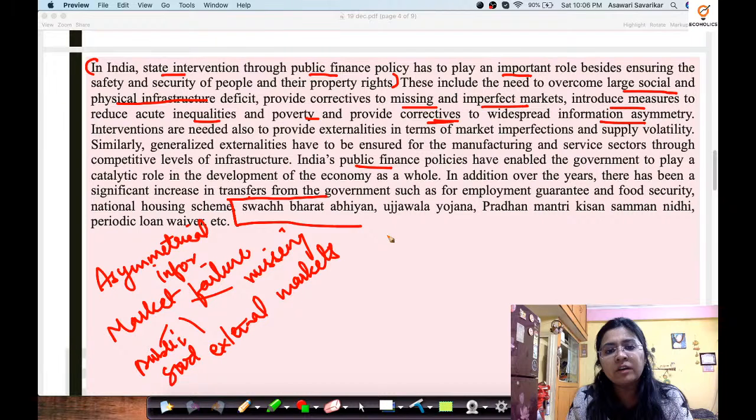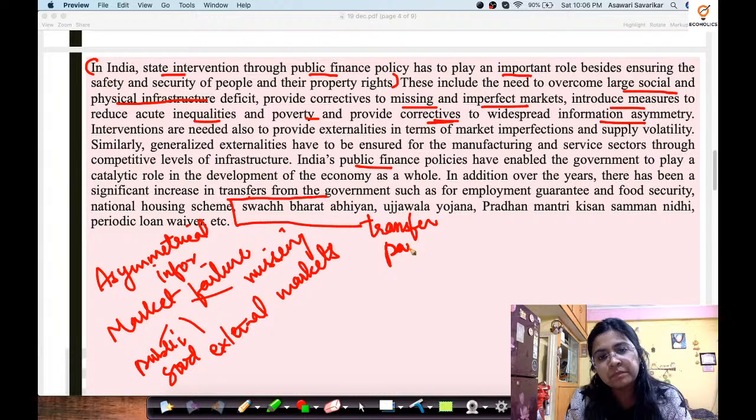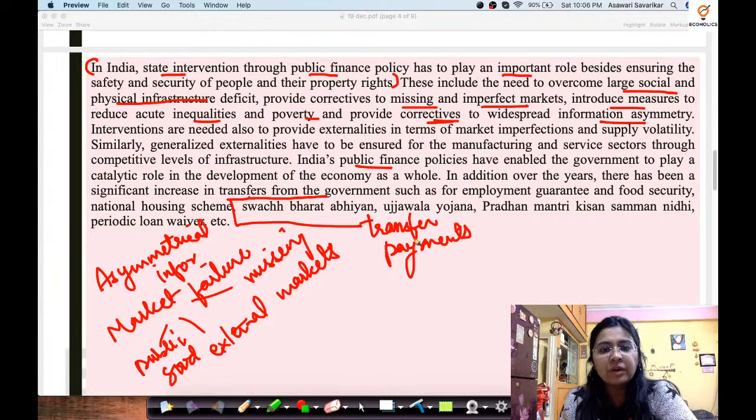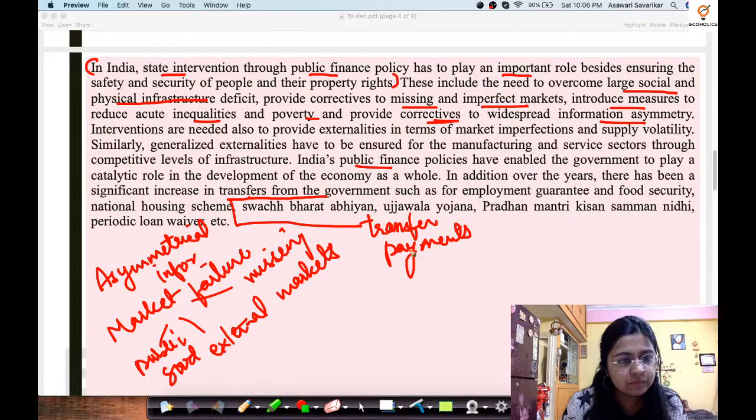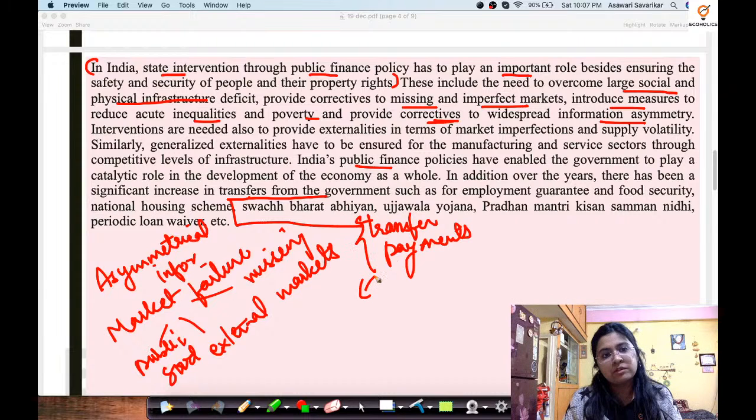What are they talking about over here? Transfer payments. Okay. Now, what are transfer payments? Anyone? Transfer payments basically are what? They are such type of incomes or payments which do not create any asset. They are just shifted from one individual or one entity to the other, and which is why they are known as transfer payments. They are not going to generate any extra new resource, income, revenue or asset.